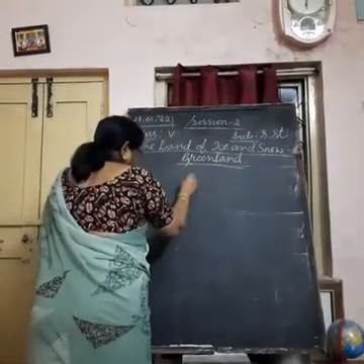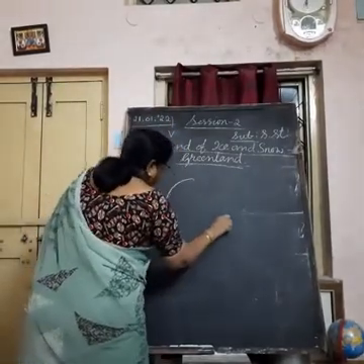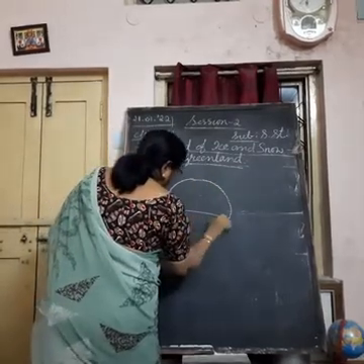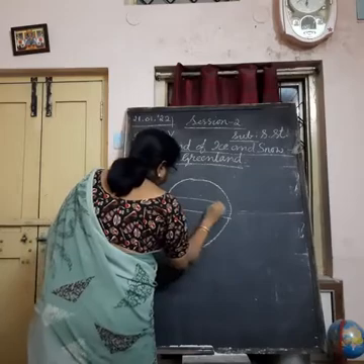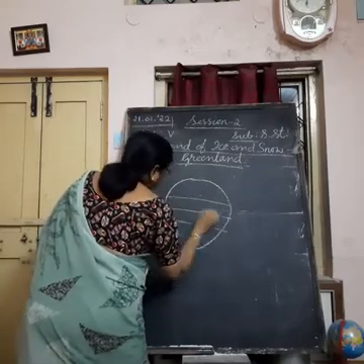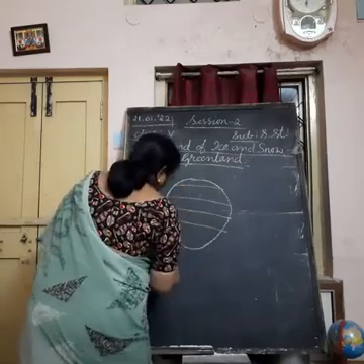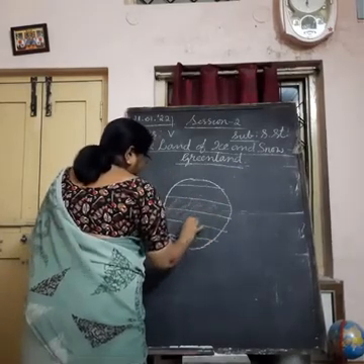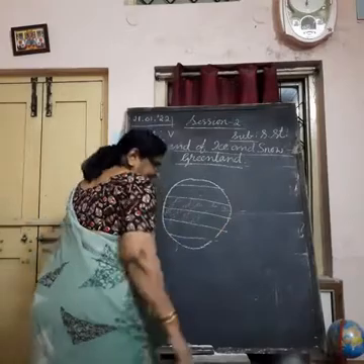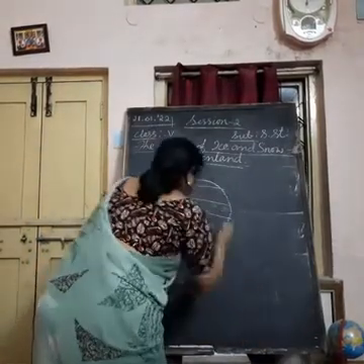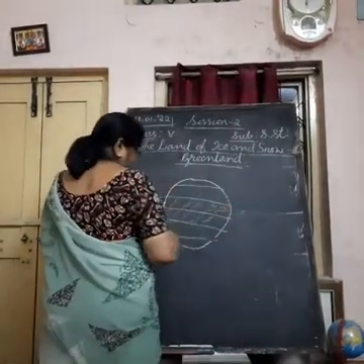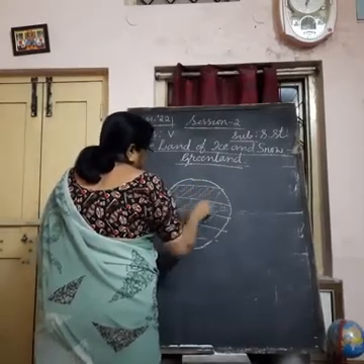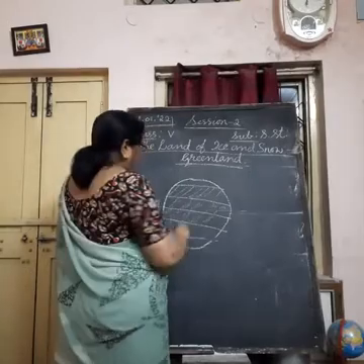If I show you the diagram of the earth, see, this is torrid zone, which is very hot. And this is temperate zone, which is neither hot nor too cold.